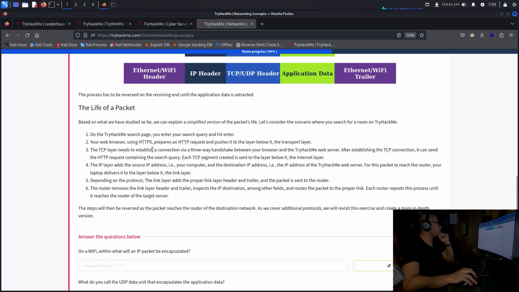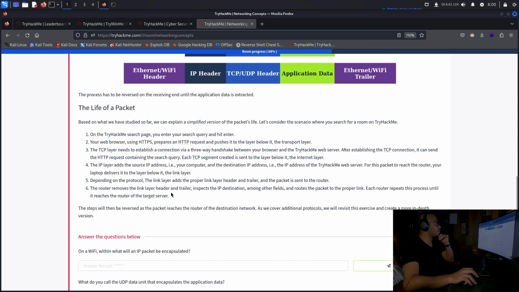The TCP layer needs to establish a connection via a three-way handshake between your browser and the TryHackMe web server. After establishing a TCP connection, it can send the HTTP request containing the search query. The segment created is sent to the layer below it, the internet layer. The IP layer adds the source IP address, your computer, and the destination IP address, the IP address of the TryHackMe web server. For this packet to reach the router, your laptop delivers it to the layer below, the link layer. Depending on the protocol, the link layer adds the proper link layer header and trailer, and the packet is sent to the router.